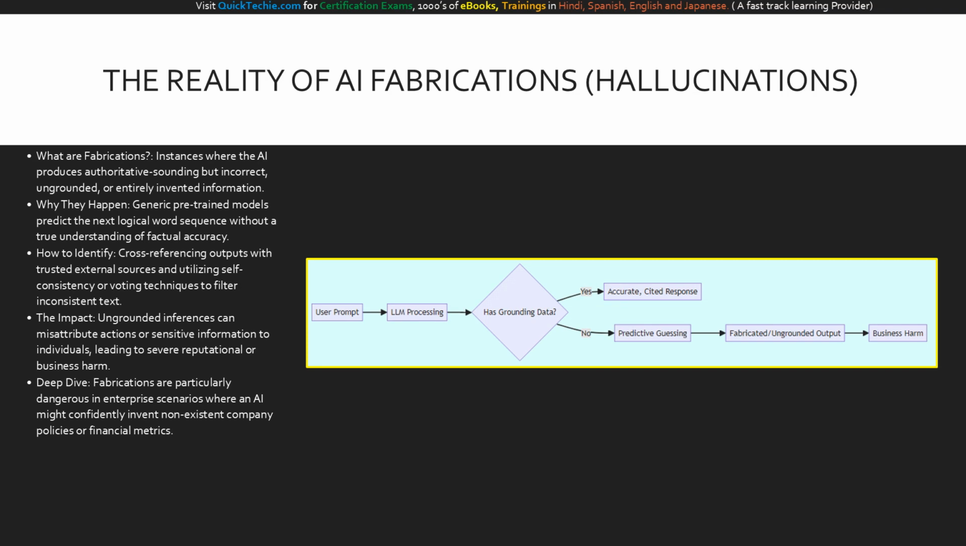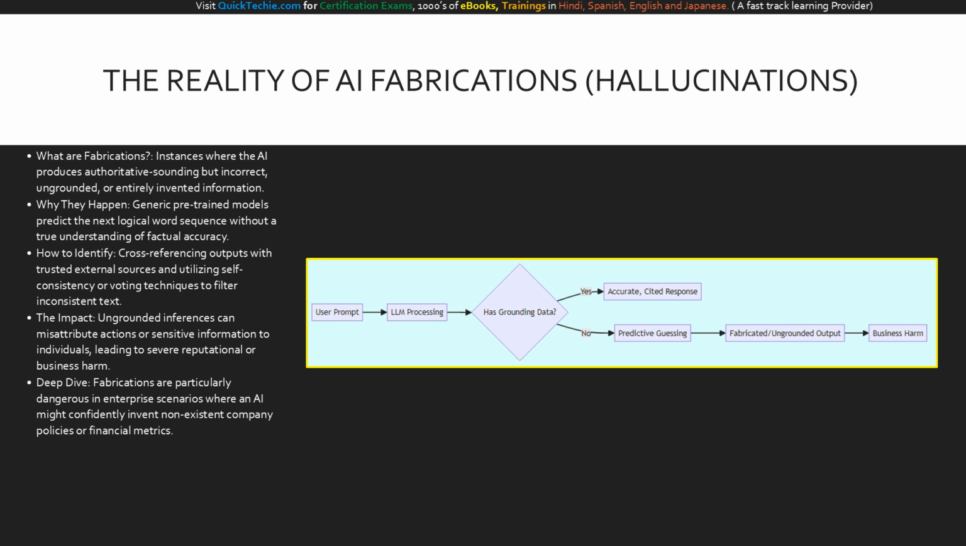Let's examine our first major risk: AI fabrications, commonly known as hallucinations. What exactly are they? A fabrication occurs when an AI system confidently presents incorrect or entirely invented information as absolute fact. Why does this happen? Because large language models are fundamentally predictive engines. They are mathematically guessing the next most likely word based on their training, not looking up facts in a verified database. In an enterprise context, this is incredibly dangerous.